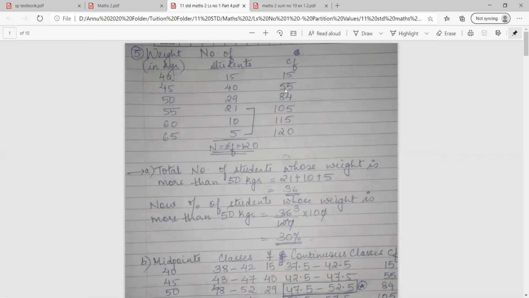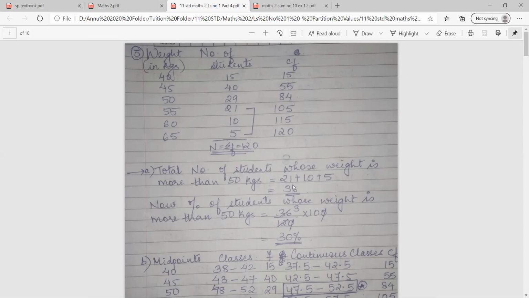So I have prepared a CF column over here, as you can see. And I explained just now that there are 3 batches of students which are available. So I can write total number of students whose weight is more than 50 kilos is equal to 21 plus 10 plus 5. So total number of students I get is 36.